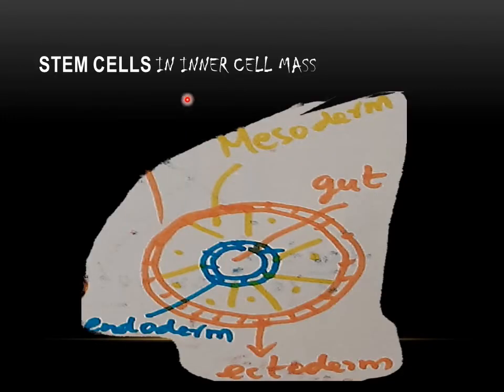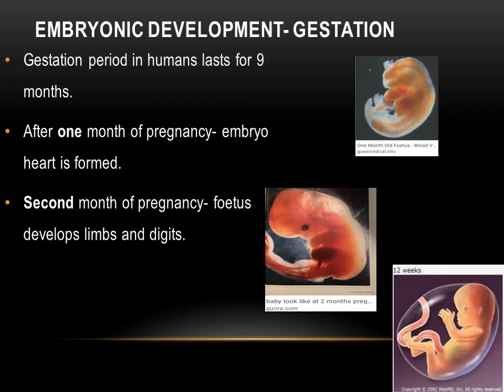Stem cells in the inner cell mass will help the inner cell mass to get differentiated into tissues like ectoderm, endoderm and mesoderm. And there is also a gut. It is from these tissues that the various organs will form later on. The embryonic development is also called the gestation period.